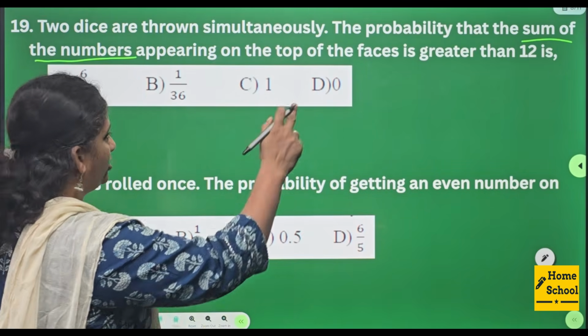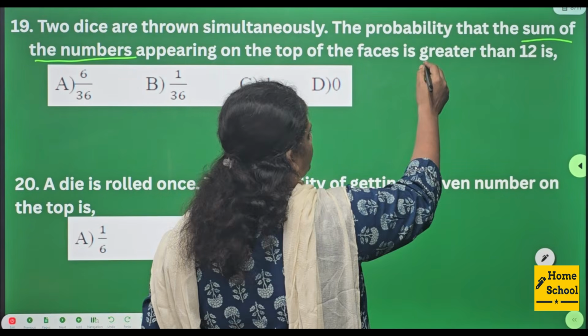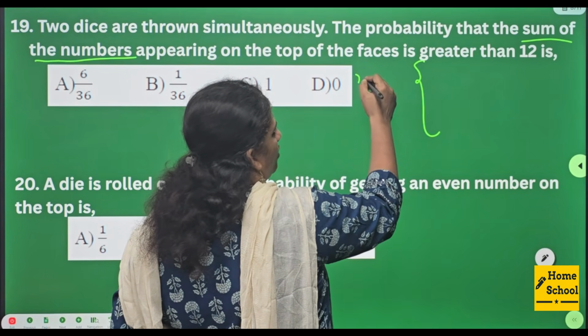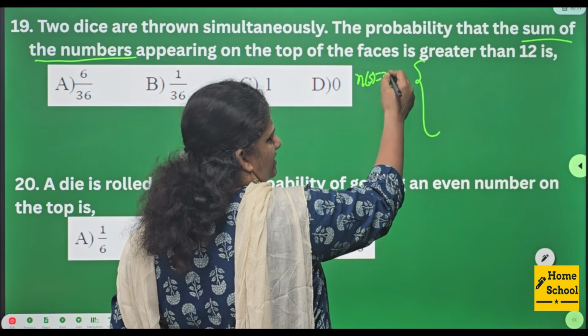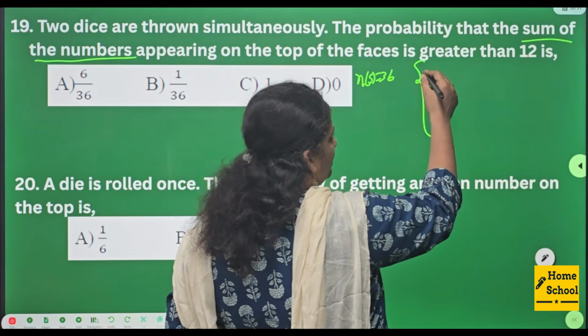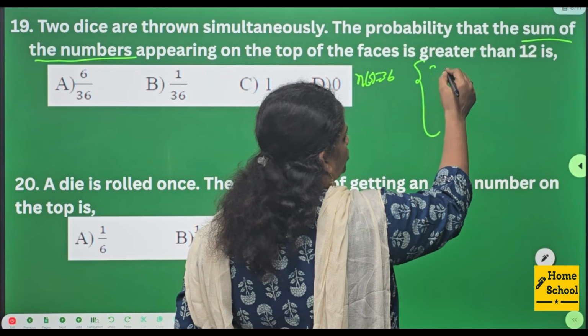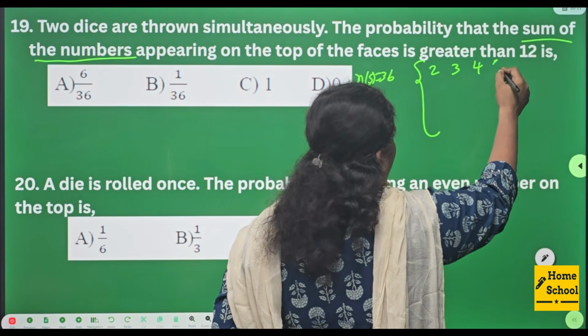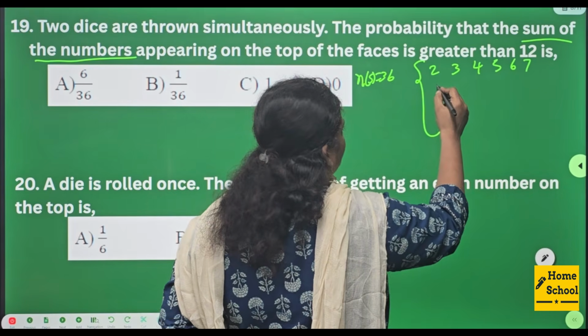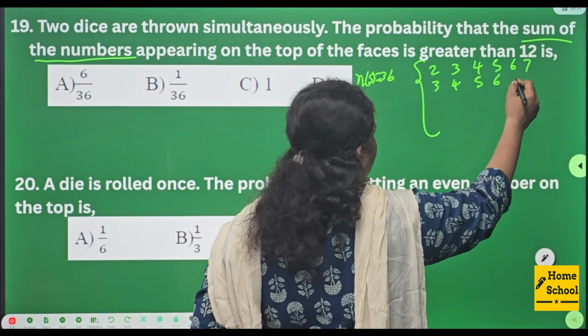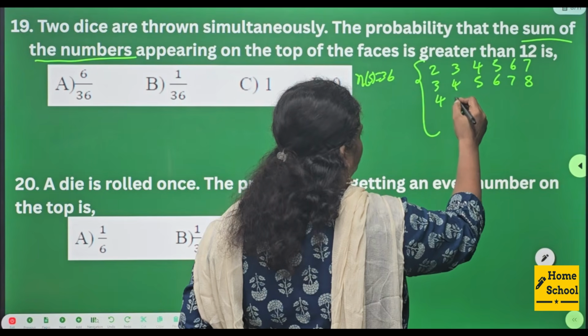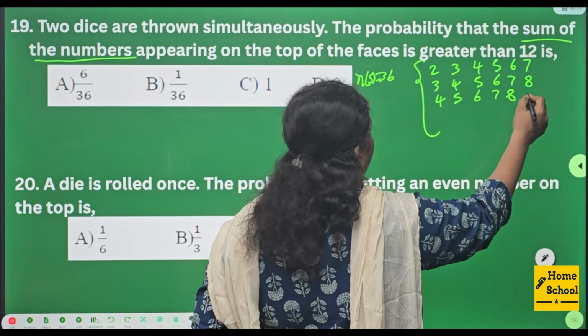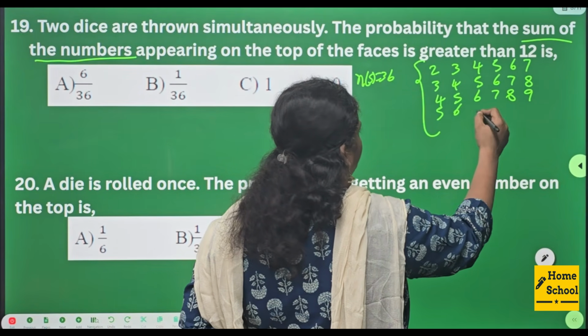But here the question is the sum of the numbers. That means I know n of S is equal to 36. But how will we see it? 1 plus 1 is 2, 3, 4, 5, 6, 7, then 3, 4, 5, 6, 7, 8. The sum of the numbers we need to observe.